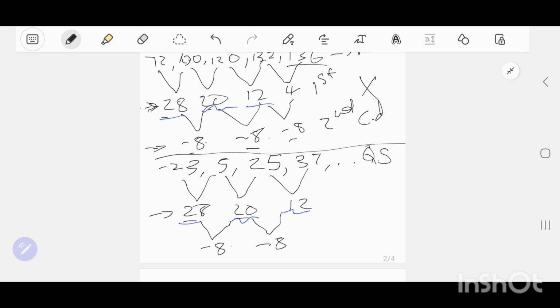So you needed to realize that the first difference of this sequence is the same as the first difference of this sequence. Same thing with their constant difference. So now, people, what does it mean to you? Ooh, it means that the value of A will be the same.